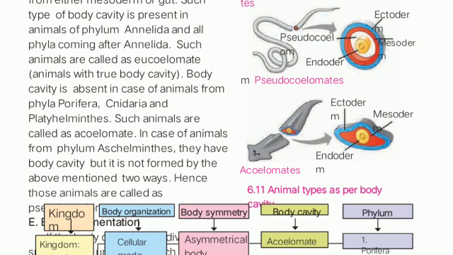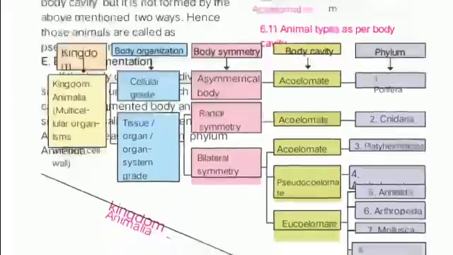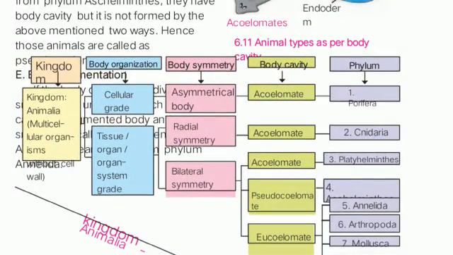And above the Aschelminthes, that is Platyhelminthes, then Cnidaria and phylum Porifera, these three are acoelomates. They are not having a body cavity. So it is very easy to remember which organisms are having a body cavity and which are not having a body cavity. Then we are towards the last of this topic, that is the last one, E, body segmentation.